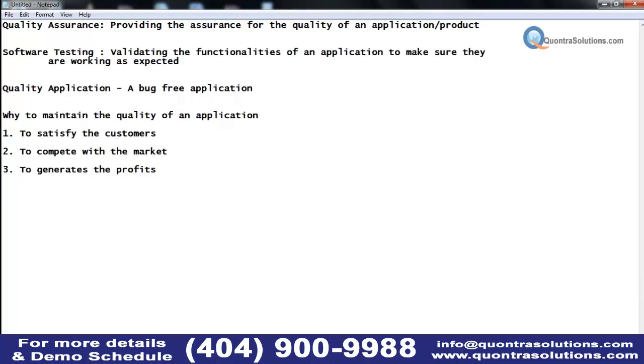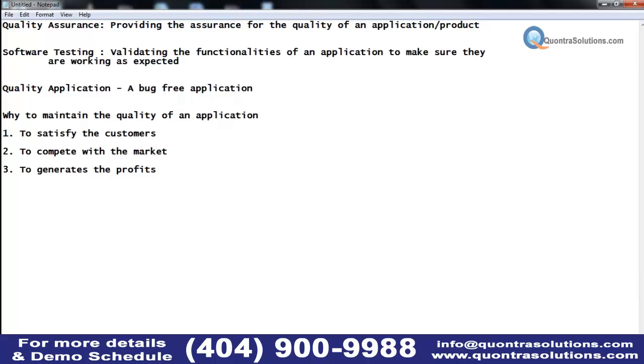So in that way, either it's maybe a software or some other products, whatever it may be, everything should be with the quality, right? So here, in a software application, we are going to make sure of the quality based on the testing of the functionalities, right? So how to test that functionalities? I mean, how to do a testing of an application?